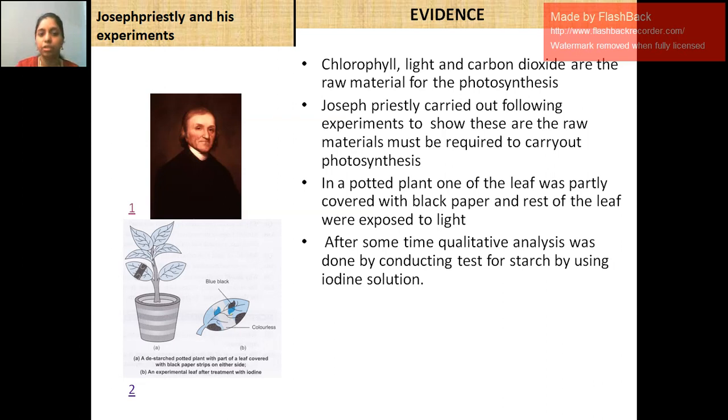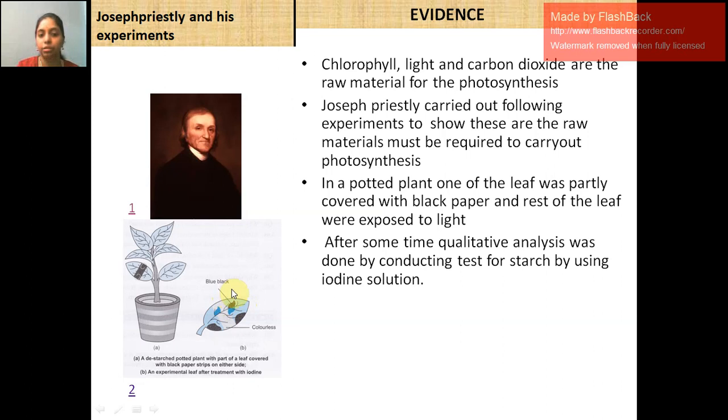When we put iodine solution on potato, a vegetable with a high amount of starch, it turns blue black. So he put a drop of iodine solution and observed that the part of the leaf covered with black paper was colorless, but the uncovered part turned blue black.